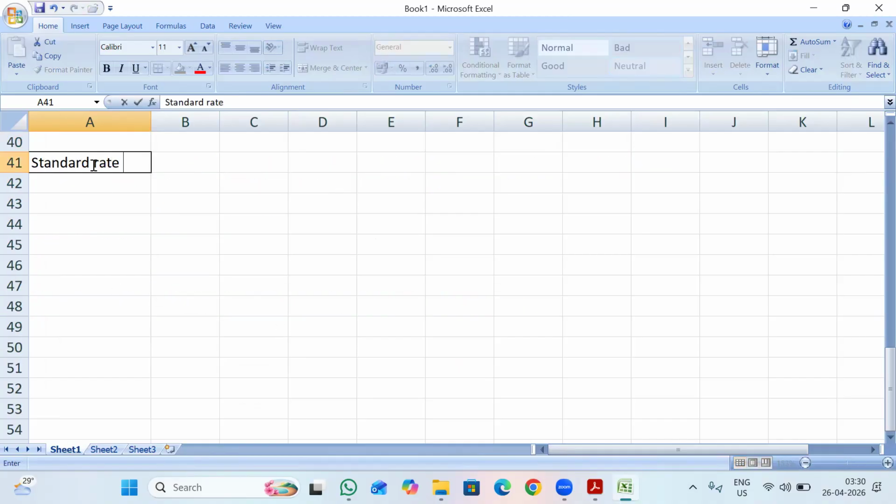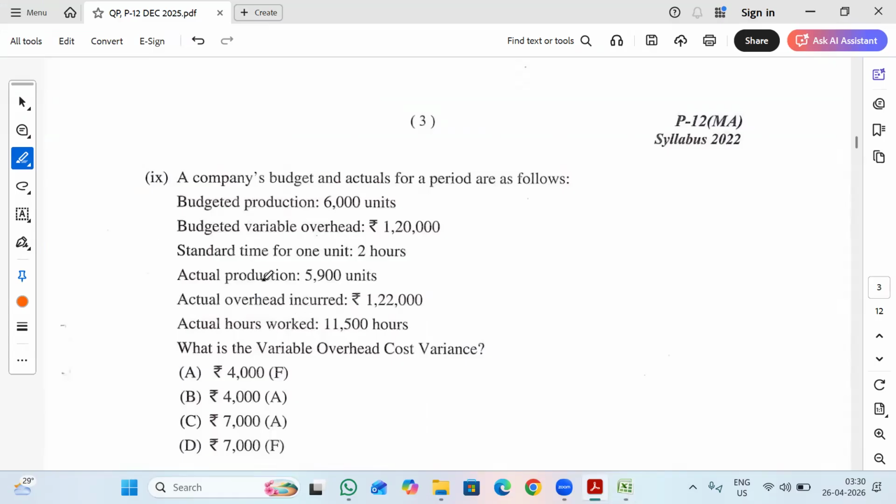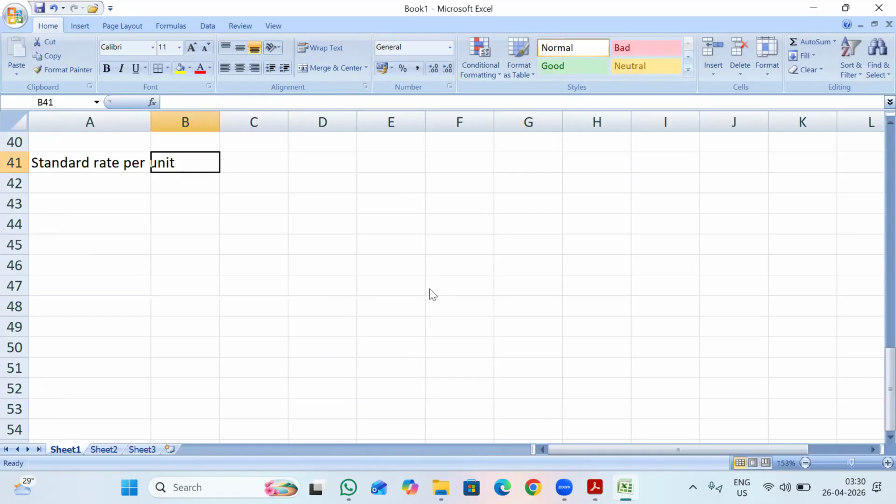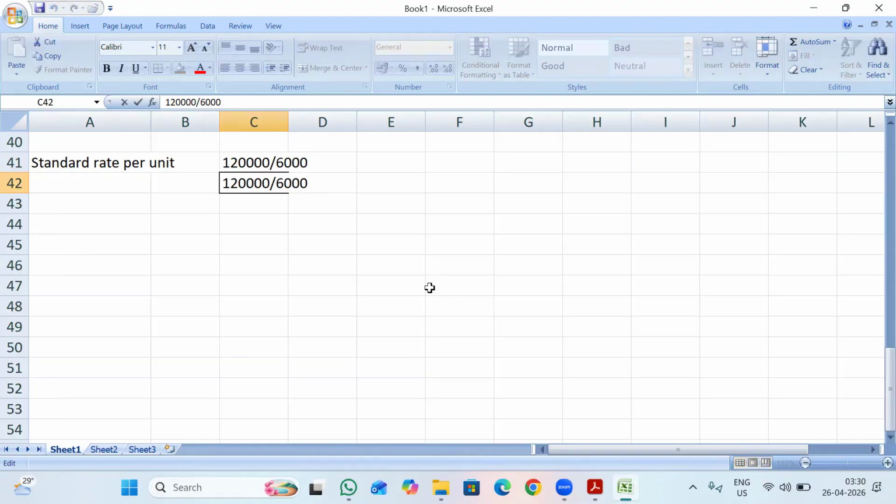I have a budget of 1,20,000 for 6,000 units. That means 20 rupees per unit.